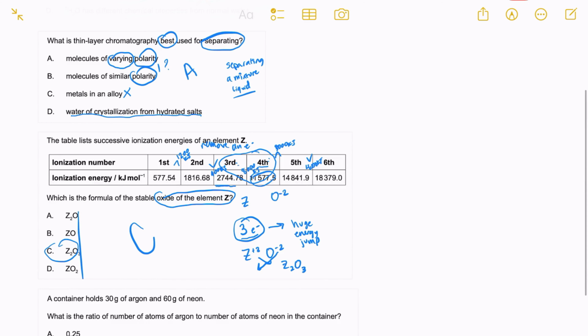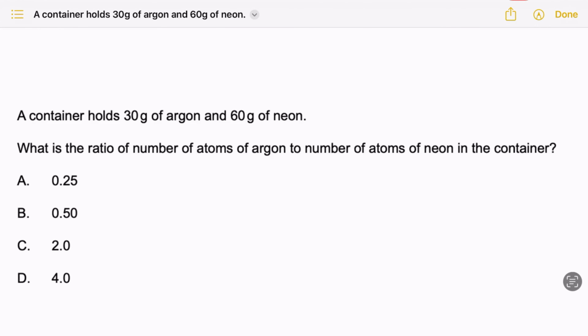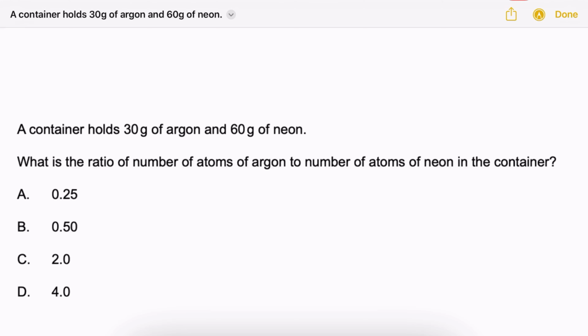And our last question, this one is really interesting. It says a container holds 30 grams of argon and 60 grams of neon. What is the ratio of number of atoms of argon to number of atoms of neon in the container? So instead of looking at atoms, which the question is asking me to do, which would require me to look at a large number. Remember, Avogadro's number is 6.02 times 10 to the 23rd.